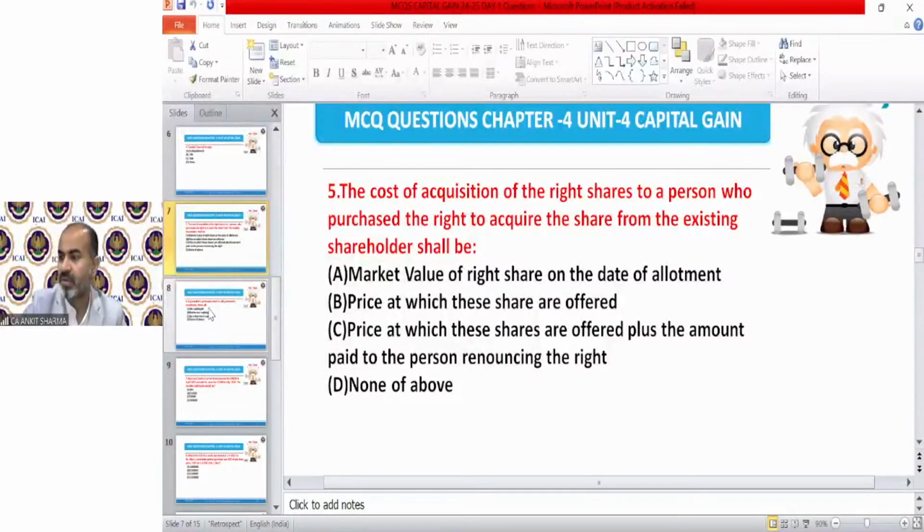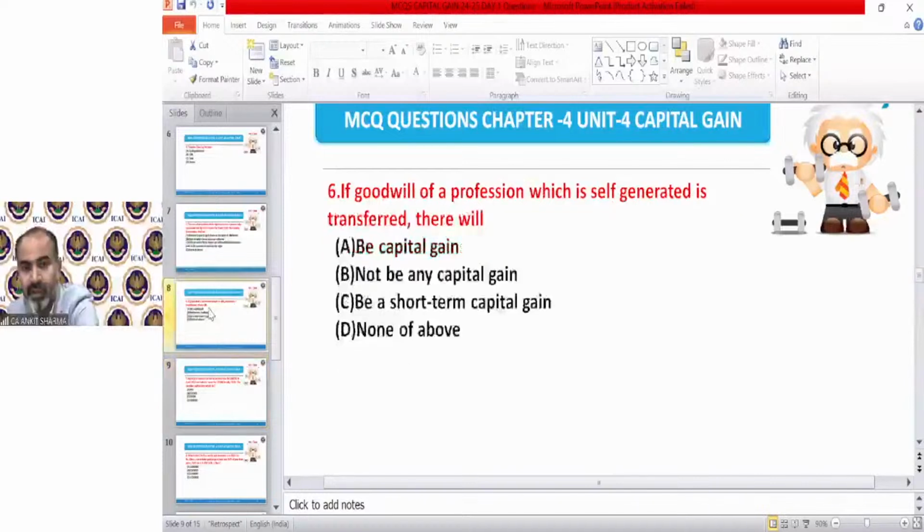The correct answer is, of course, C. Well done, Miss Mamta. Mohammed Suhail Swaroop is giving the wrong answer. Mr. Swaroop, Suman, correct. Well done. It's 6. If goodwill of a profession which is self-generated is transferred, what will there be? Kindly send the correct answer.